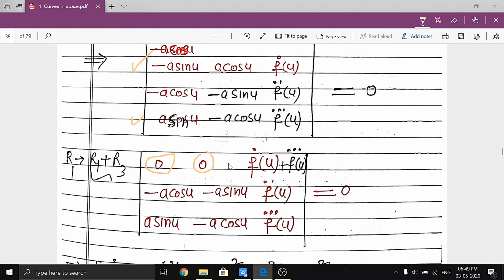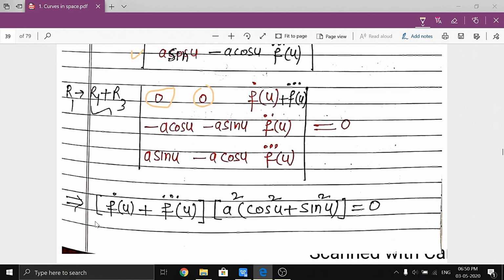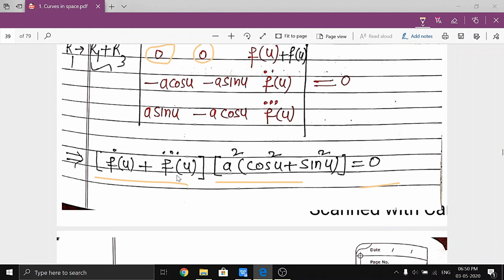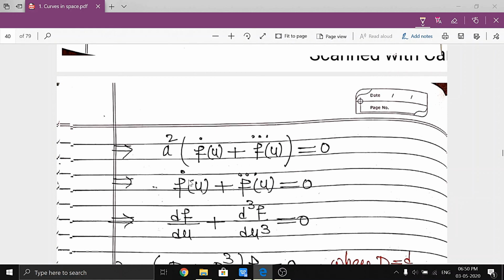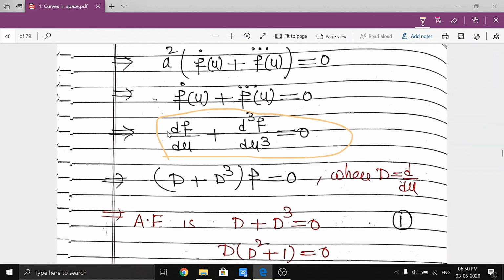Then it is easy to expand the determinant. Now this determinant can be written as this into this equal to 0. So cos square u plus sin square u equal to 1. So this is the first derivative, this is the third derivative. This equation can be written in this form. Clear? Where if we take d by du equal to capital D, this is the form of the equation.